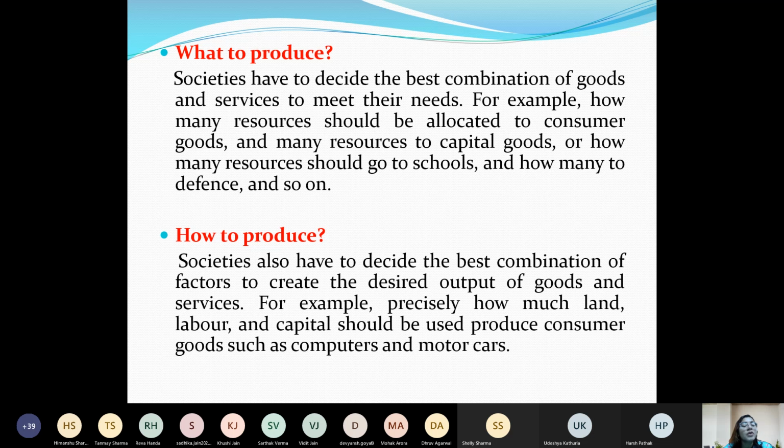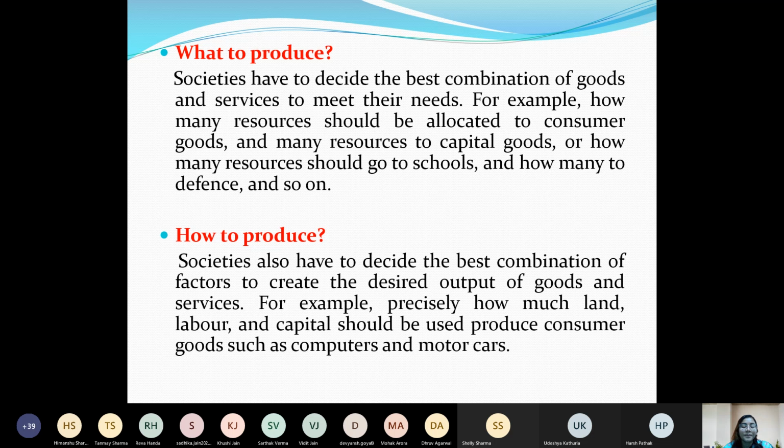So here land is not available. What is available, what is more cost efficient, that is labor. So we can see that in countries where population is high, mainly in such countries labor intensive technology is more used, because of this cheaper labor availability. The cost of production can be decreased by utilizing the less expensive factors of production, right?